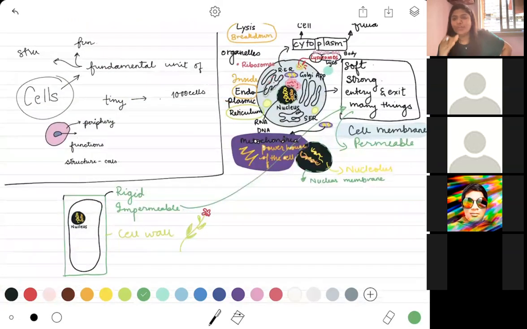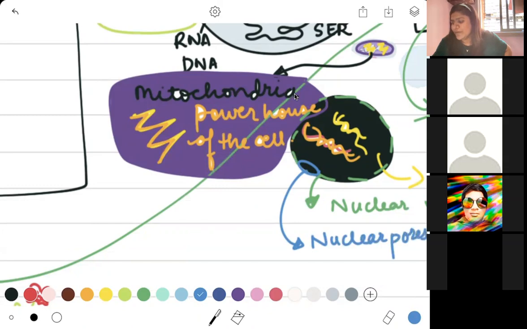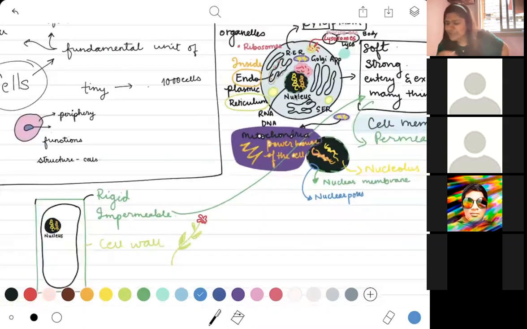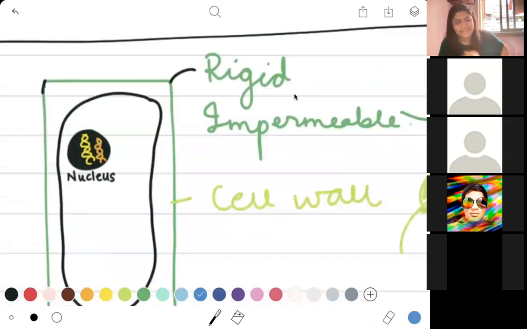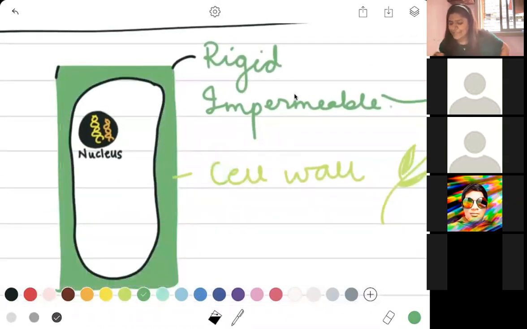So there is a nucleus. Nucleus has another boundary of its own, which has permeability. That means it allows substances to move in and out, and those substances move in and out through the nuclear pores. So this particular part where there are pores present is called the nuclear pores. Now enough about the animal cells. Let's just move to your plant cell for a second. Now if you look at the plant cell, this is your cell wall.